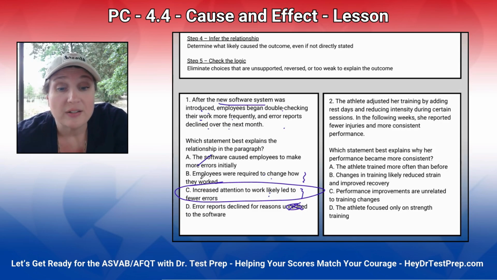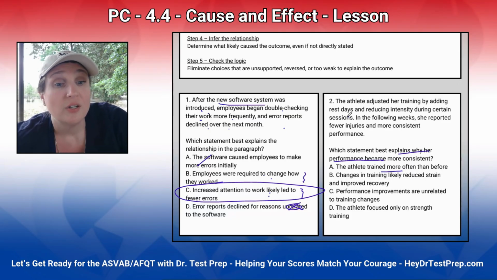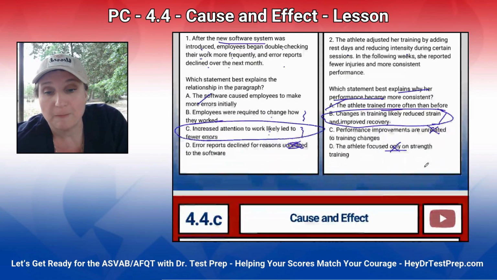The athlete adjusted her training. So again, we're looking at why performance became more consistent. The athlete adjusted her training by adding rest days and reducing intensity during certain sessions. In the following weeks, she reported fewer injuries and more consistent performance. So why was her performance becoming more consistent? Because she trained more often? No, she added rest days and reduced intensity. Changes in training likely reduced strain and improved recovery? Perhaps. Performance improvements are unrelated? No. The athlete focused only? No. Anytime we see absolutes, that's not going to be the answer.